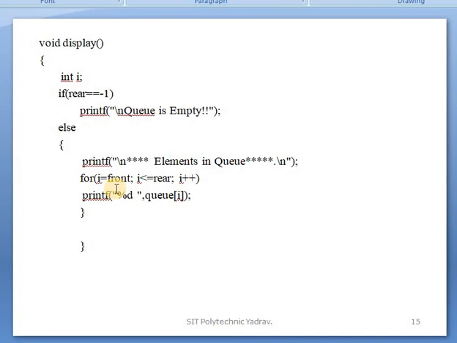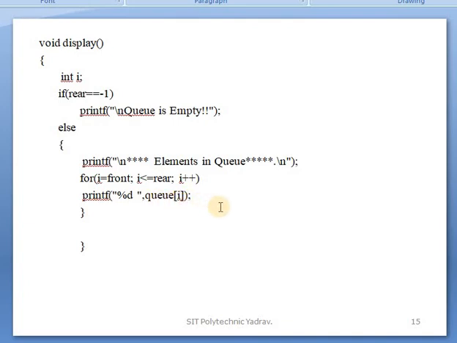If any number is deleted, first the number at front 0 is deleted, then front automatically becomes 1. If one more number is deleted, front is 2. At that time, when you display the elements, I is equal to 2, so q of 2 will be displayed, then 3, and so on.